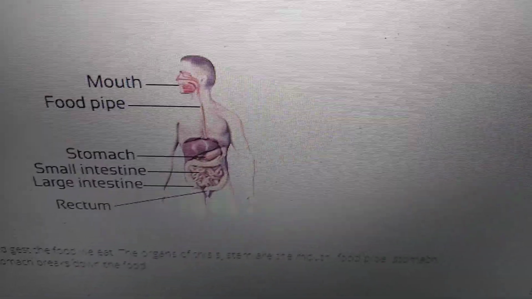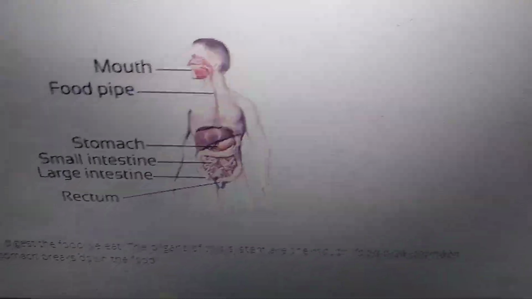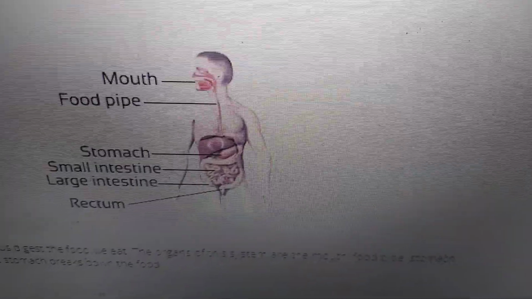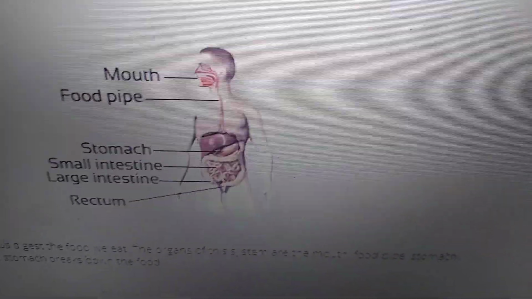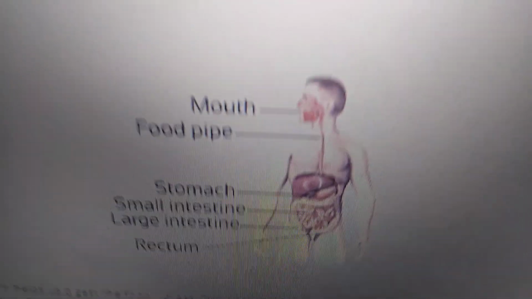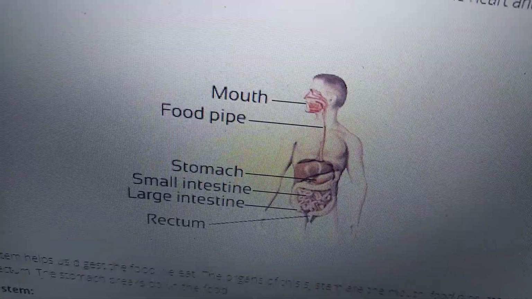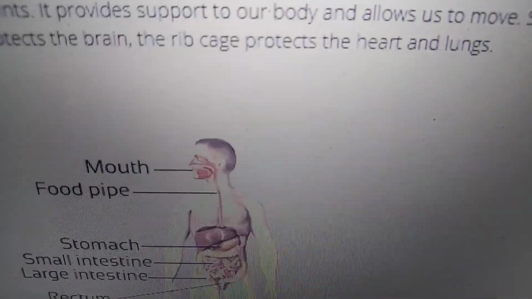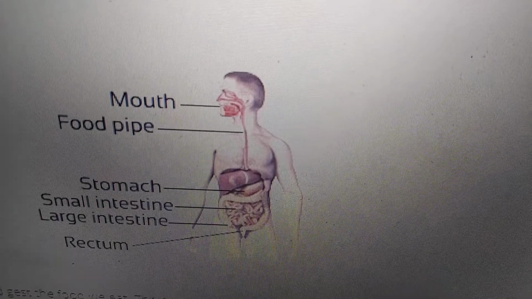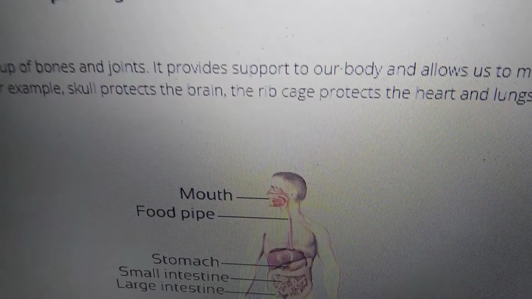Next, the stomach. What is the function of the stomach? It is a major organ for digestion. Food is churned properly and is mixed with digestive juices. Next, coming to the small intestine and large intestine. Are you observing? What is the purpose of these? First we'll go for the small intestine. Which one is the small intestine? This inside one is the small intestine.